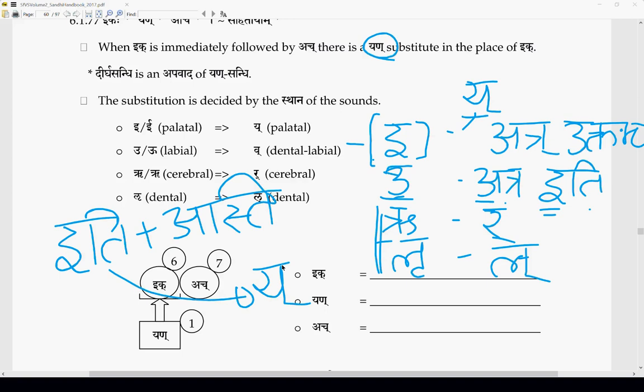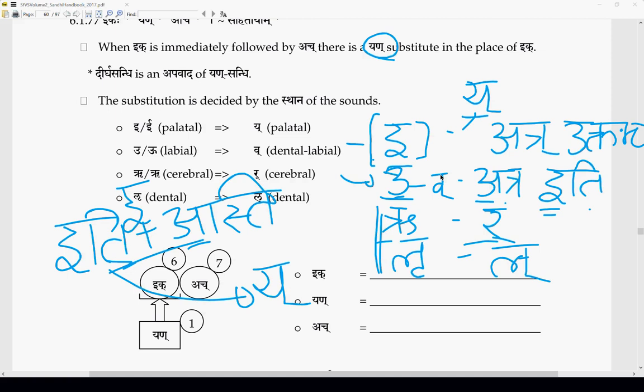It doesn't change to U, obviously. It doesn't become Itvasti, or Itrasti. It doesn't change to Ra or La. Similarly, Tu atra becomes Tvatra, and Tu iti becomes Tviti. So we know that this changes to Va because naturally it happens.